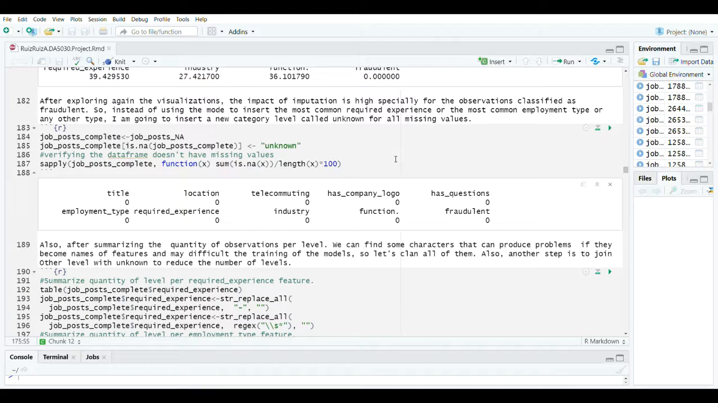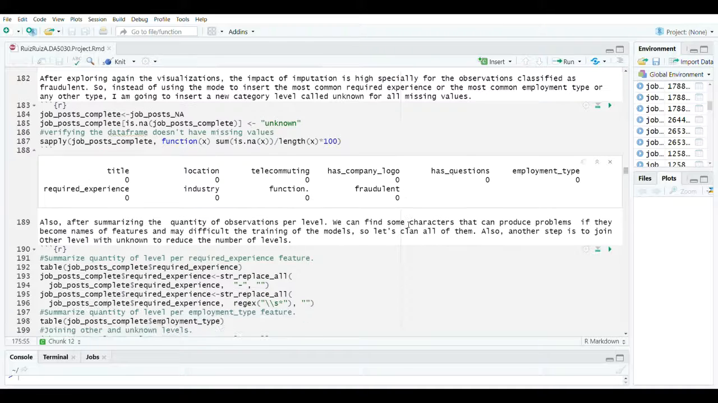For the type of imputation, since our classes are not well distributed, definitely using the mode is not a good technique to fill the missing data. So what we are going to do is create a new category that we will call unknown, and this is going to be a new categorical level for all the missing data. After doing that, we see that now we have our whole dataset clean.